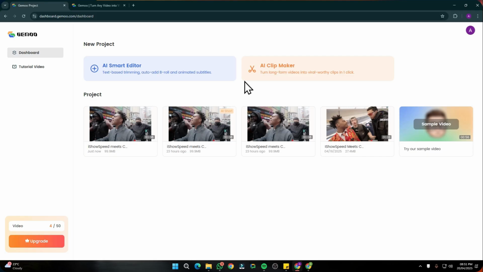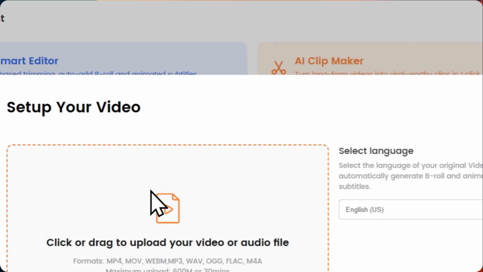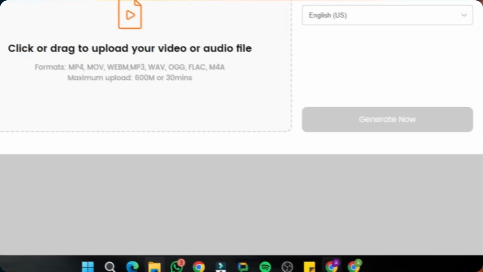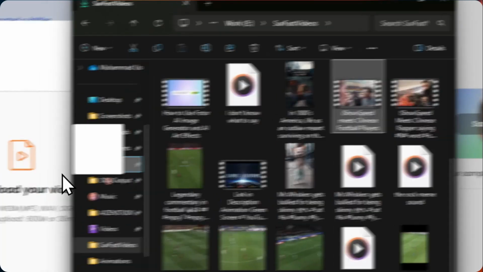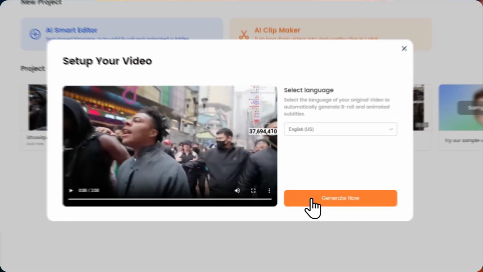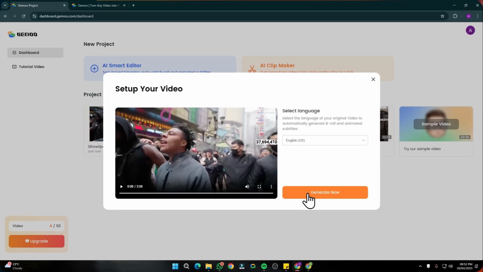Alright, you guys. So the next feature that you can use in GEMOO.com is this AI clip maker. So this particular feature can turn your long form videos into viral worthy clips in just one click. So that's really amazing. So let's just say I'm going to click on this. And then again, it's going to ask you to upload your video. So I'm going to upload the same video of Aisha Speed right over here and simply click on generate now.